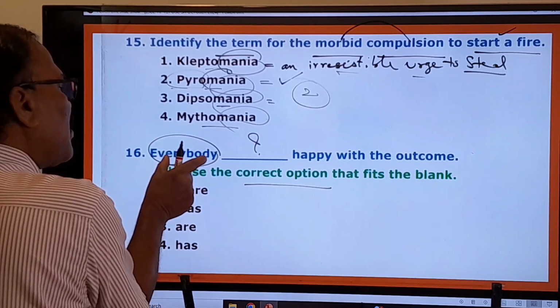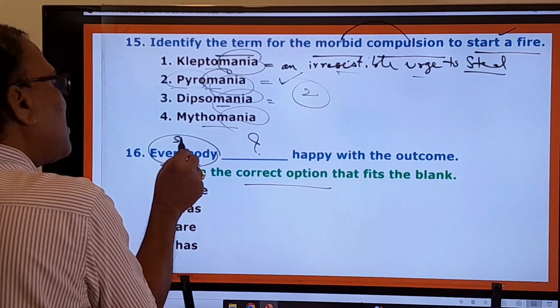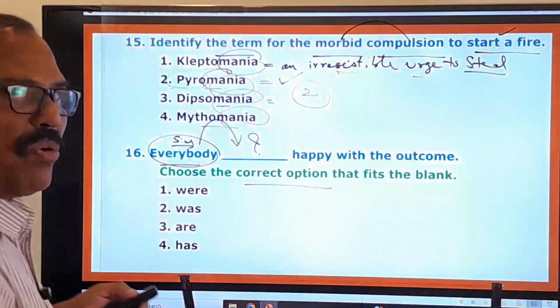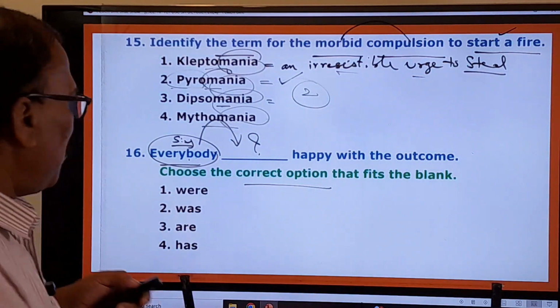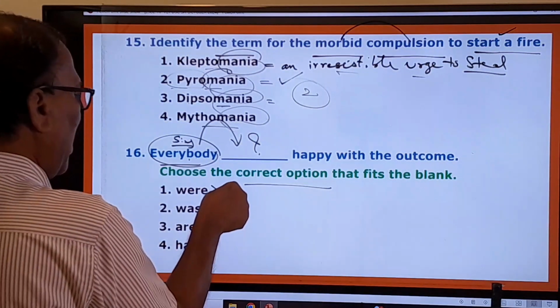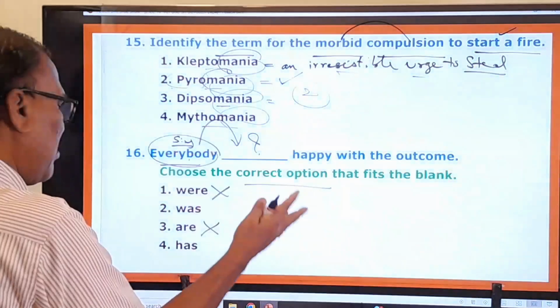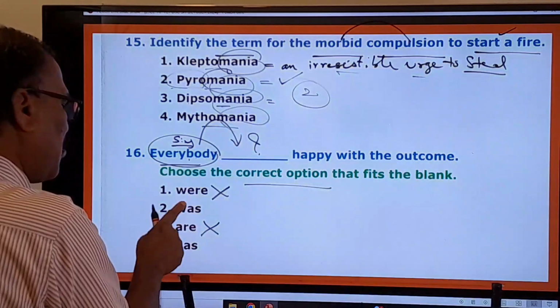This is the subject of the sentence. Everybody is the singular subject. Okay, it's a singular subject. A singular subject takes beside it only a singular helping verb. So here let us see, were is a plural helping verb, wrong. Are is a plural helping verb, wrong. So these two are outright gone. Now was is there, has. These are the two singular ones.